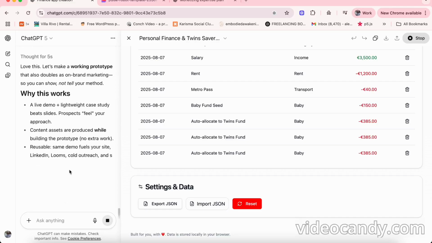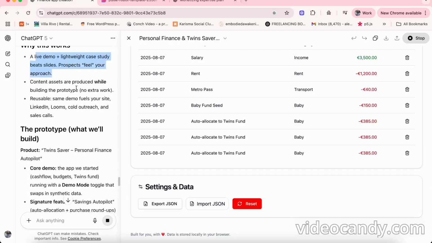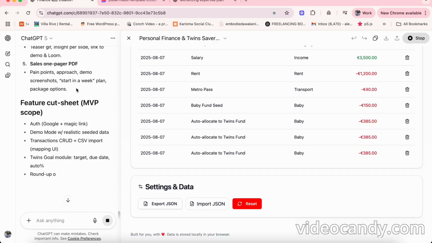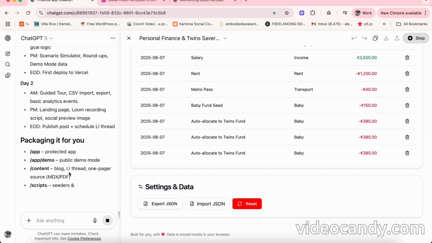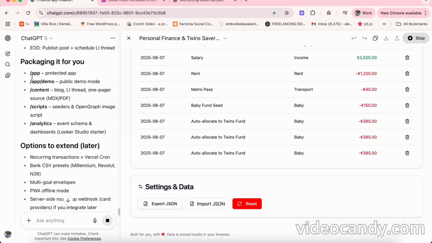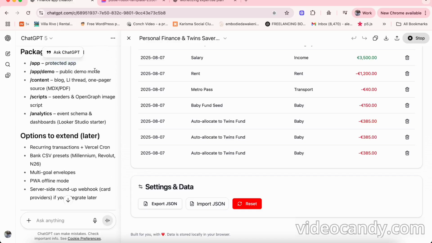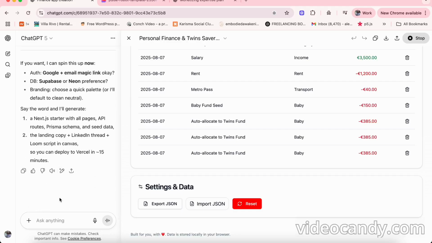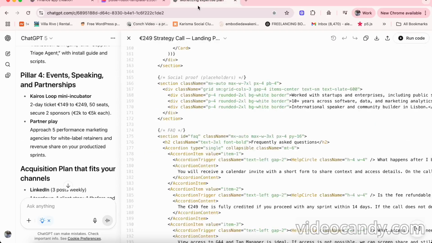You see what it says? Let's make a working prototype that also doubles as on-brand marketing, so you can show, not tell, your method, live demo, plus lightweight case study, etc. I'm not going to waste your time here. It gives me an entire plan. It gives me the packaging made for me. You see, the protected app, the demo, public demo mode, and so on. Let's say I say build it all, and then it will be the end of our demo.